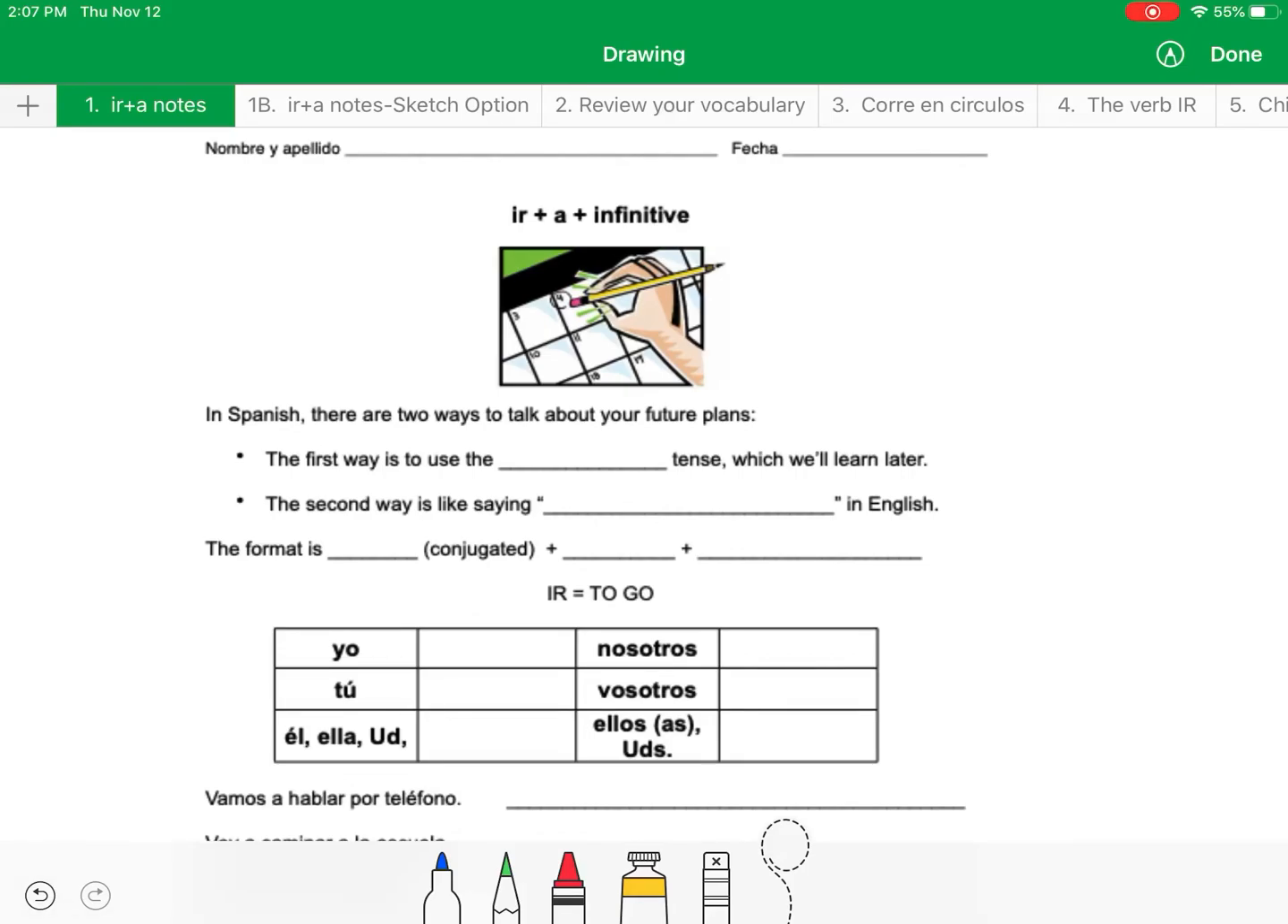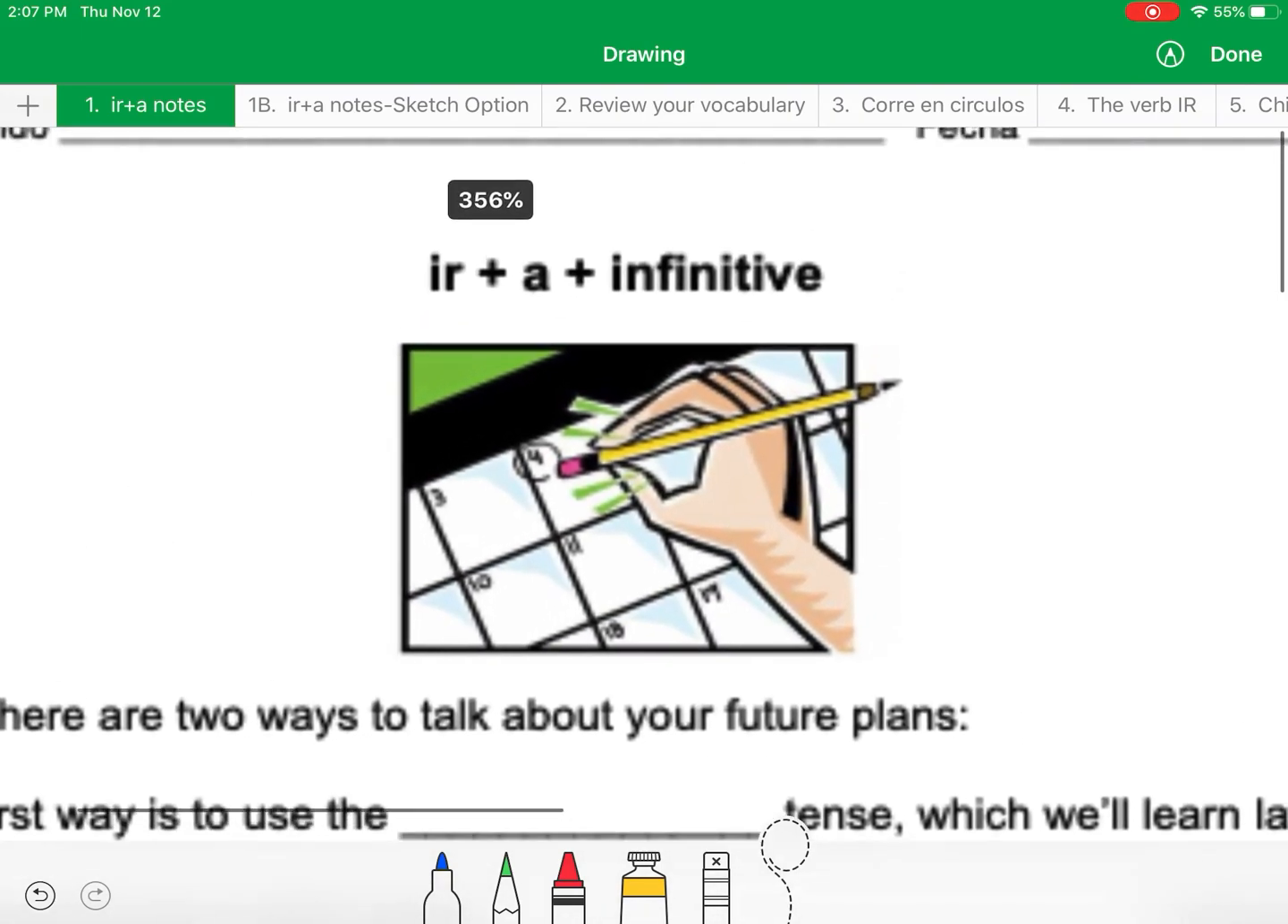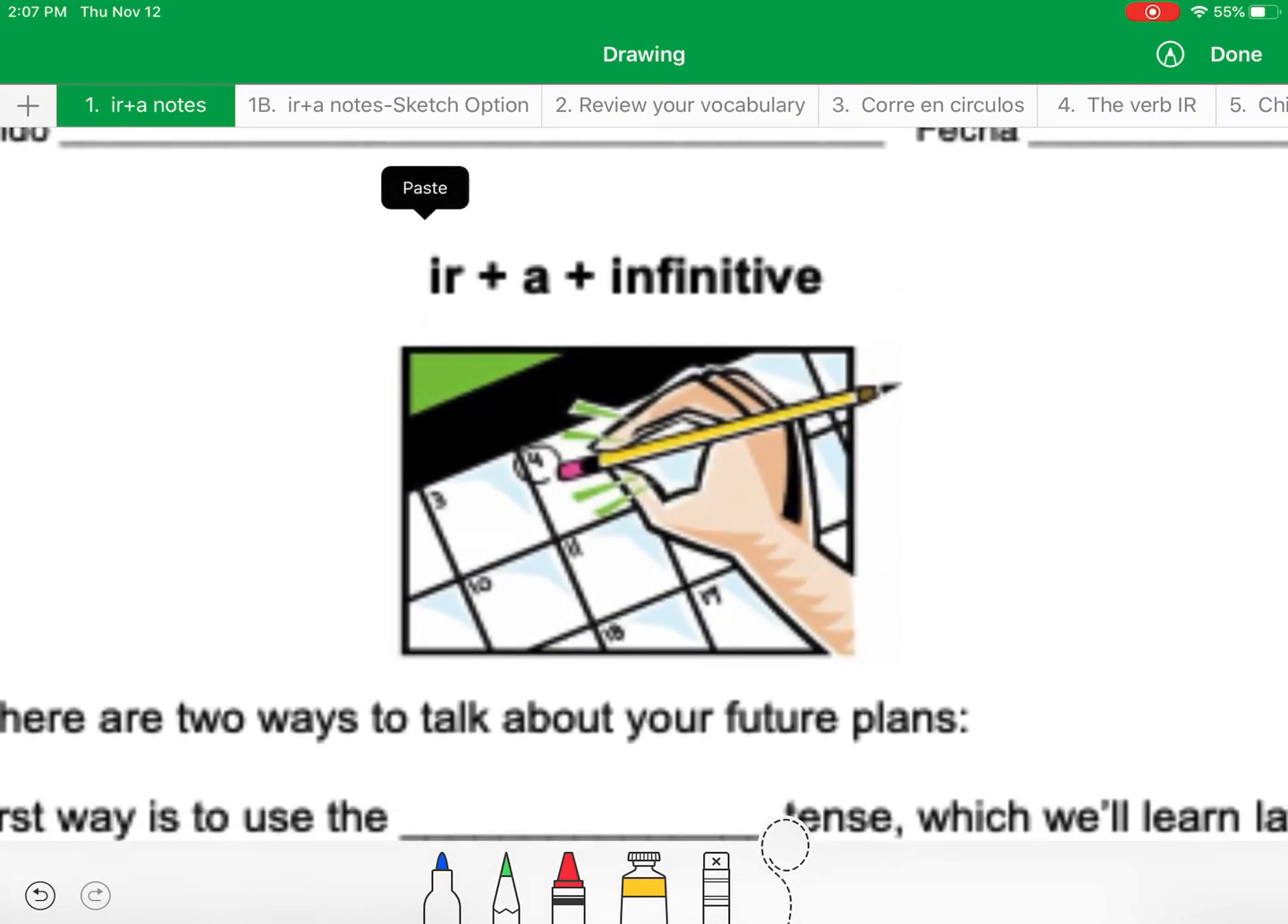Okay, so today we're going to be talking about the verb ir, okay? If we look up at the top, the verb ir means to go. So we're going to look at the verb to go today. We're going to talk about what we're going to do. So the way that you express that is you say the verb ir, to go. Then you have a, which means you're going somewhere, okay?